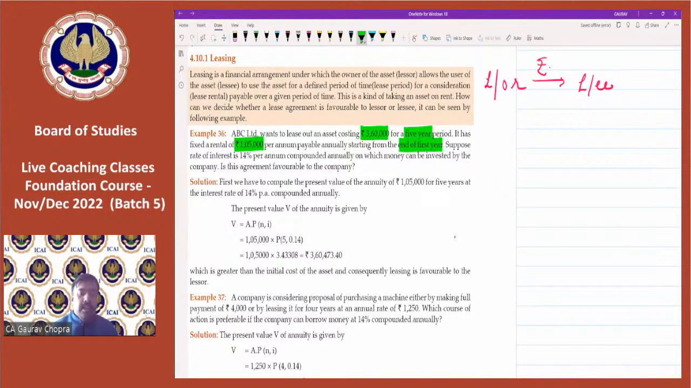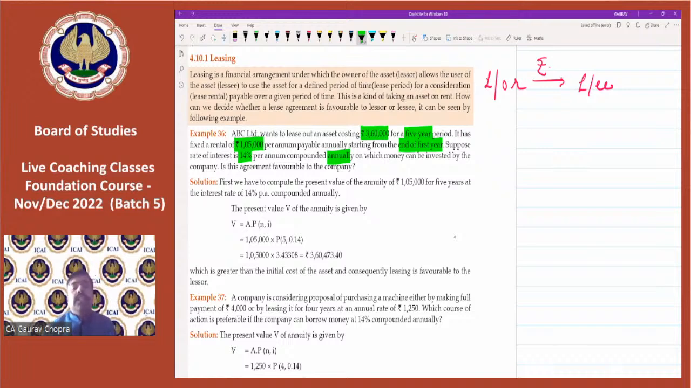It is year end. Suppose the rate of interest is 14% per annum compounded annually, on which money can be invested by the company. So this is the rate on which the company can invest. Is this agreement favorable to the company or not?